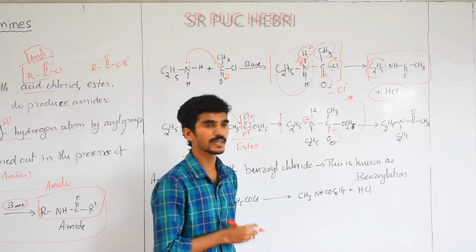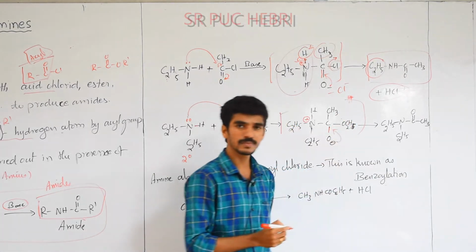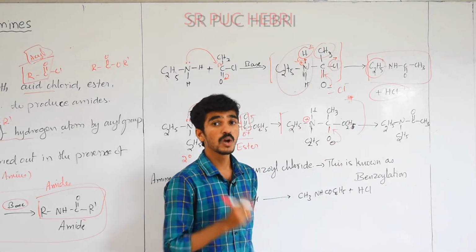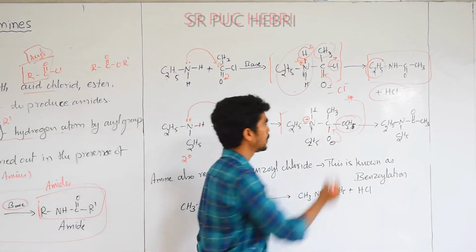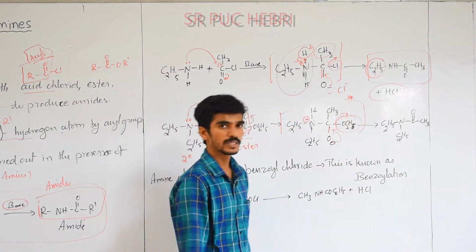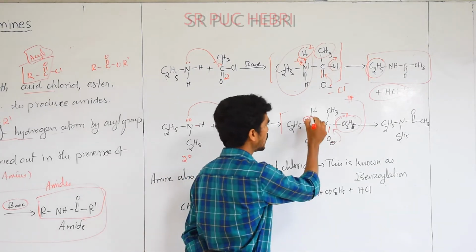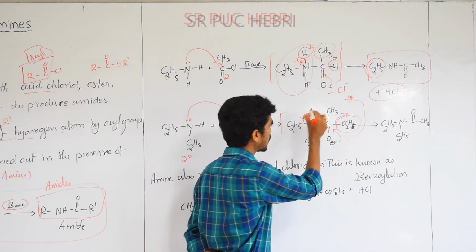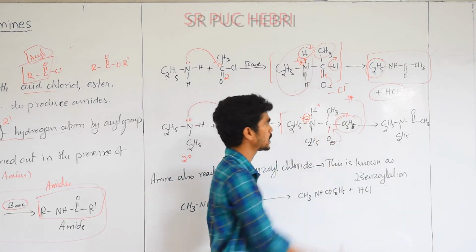a good leaving group present in this molecule also. Where the electronegative atom is present, that also may act as a good leaving group. So OC2H5 is a good leaving group. It can easily cleave from this group. Okay, and this positive charge will be nullified by the donation of electron from the hydrogen. By taking the electron from the hydrogen, now it becomes H plus.